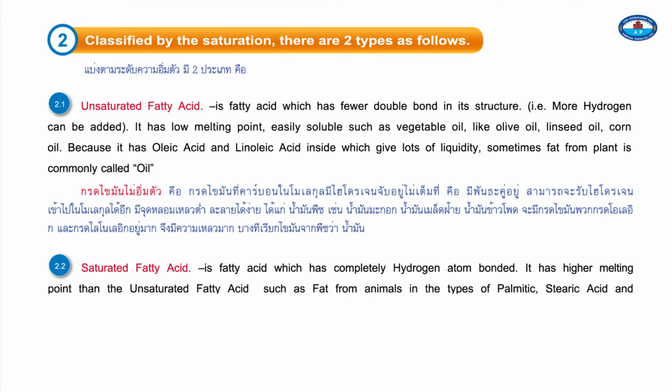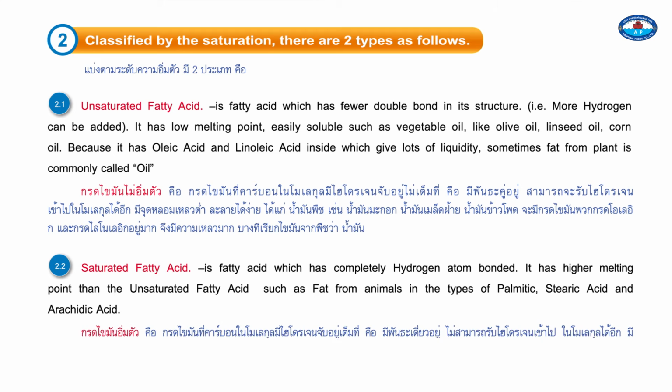2.2. Saturated fatty acid is fatty acid which is completely bonded with hydrogen atoms. It has a higher melting point than unsaturated fatty acid, such as fat from animals, in the types of palmitic acid, stearic acid, and arachidic acid.